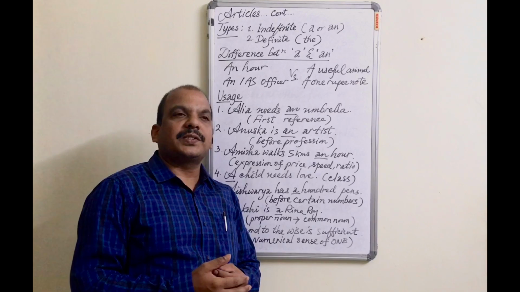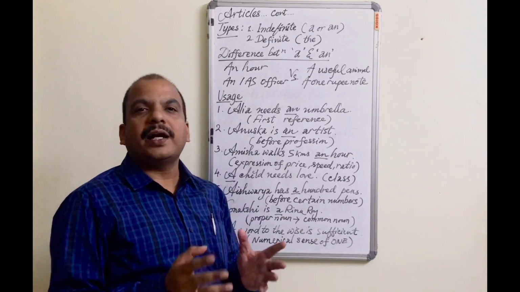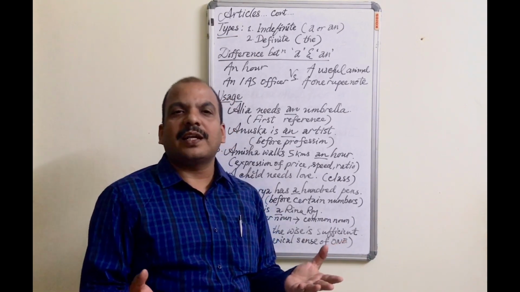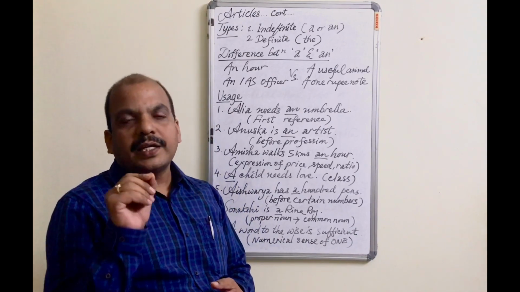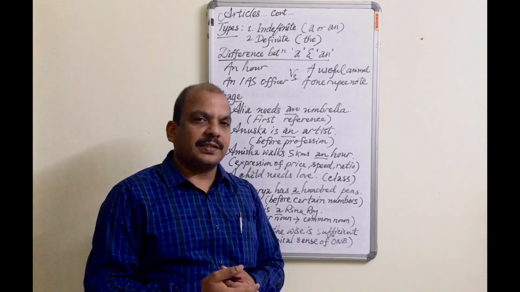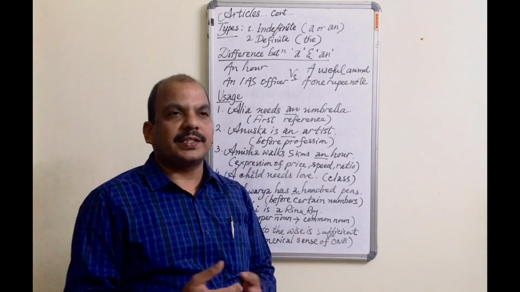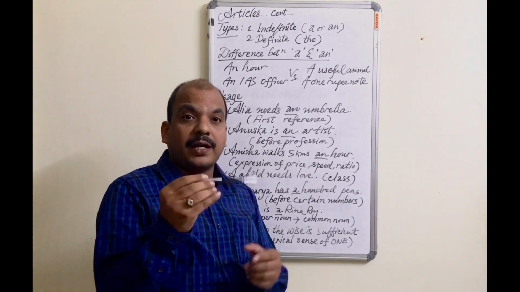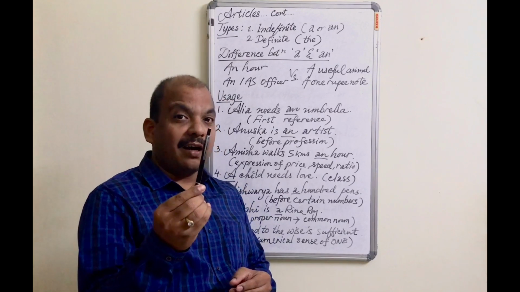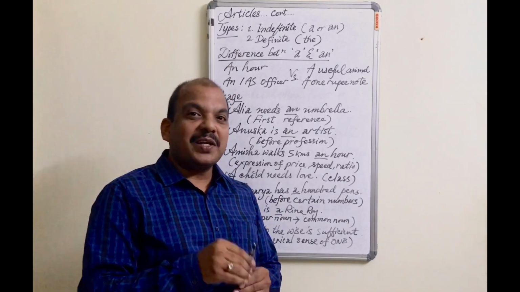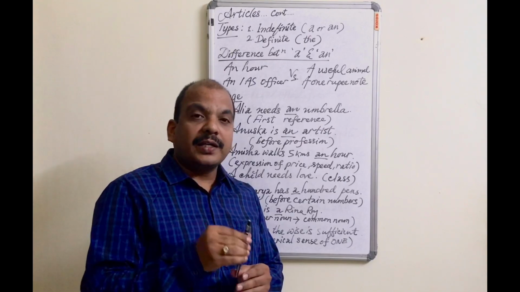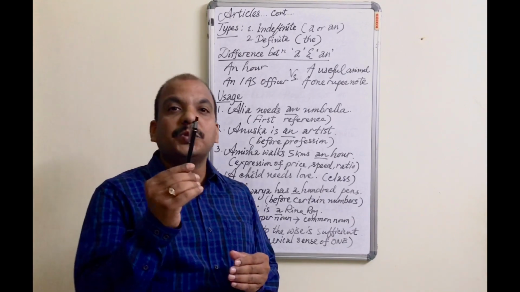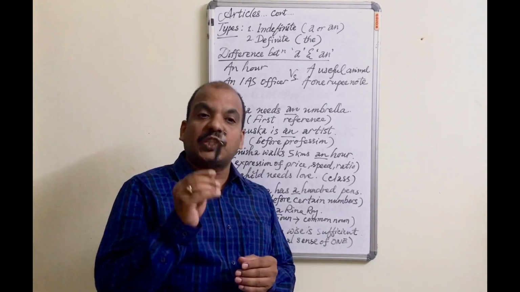According to the usage, we can divide articles into two classes. I have a pen. As you have pens, like that, I have a pen. So, pen is used here in the indefinite sense, not particular, in the general sense. So, we used "a" here. But whenever we say "I have the pen," or "this is the pen that Alia Bhatt has given to me," when we use "the pen" here, this is not a pen like your pens. So this is "the pen" because this is used in a definite, particular, specific sense.